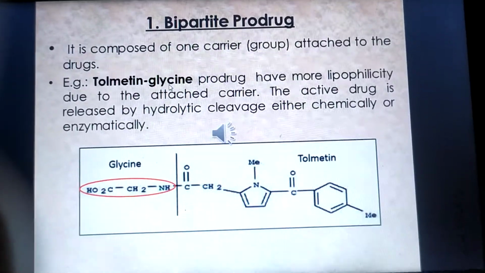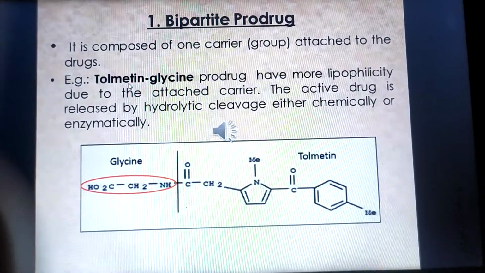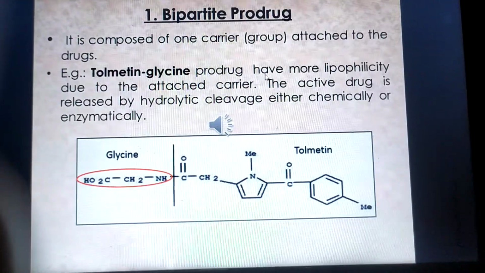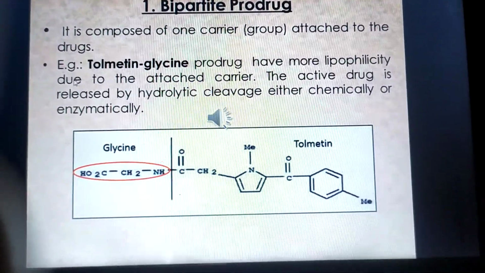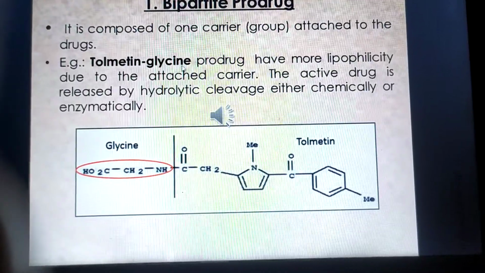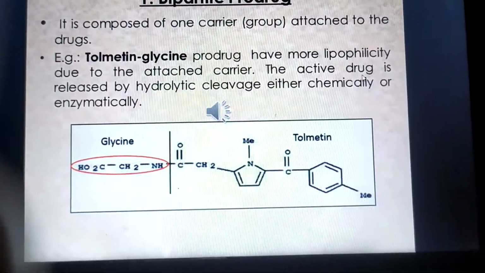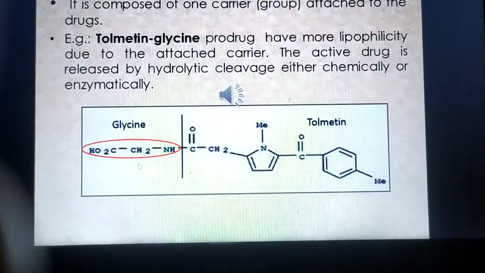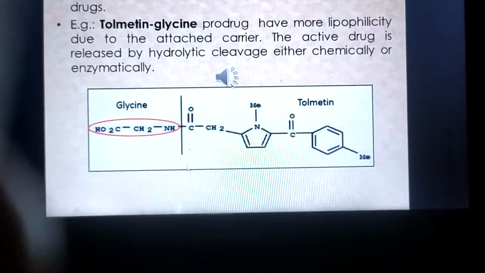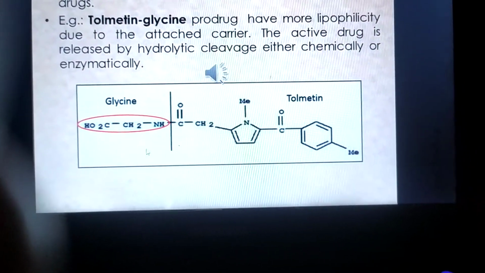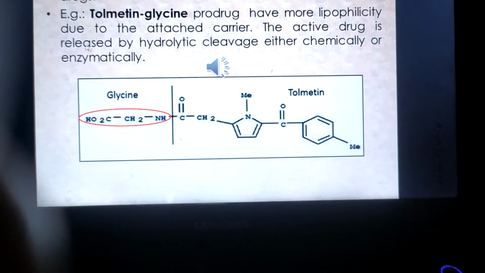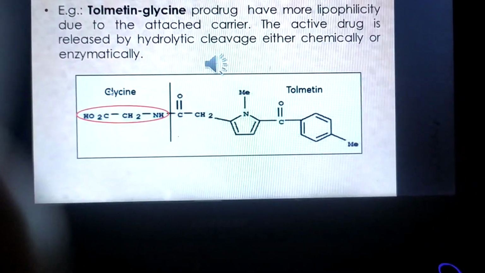Both are combined, called a prodrug, tolmetin glycine. Tolmetin glycine prodrug has more lipophilicity due to the attached carrier, that is glycine. The active drug is released by hydrolytic cleavage, either chemically or enzymatically. So the glycine here acts as a pro-moiety for tolmetin to increase the lipophilicity.